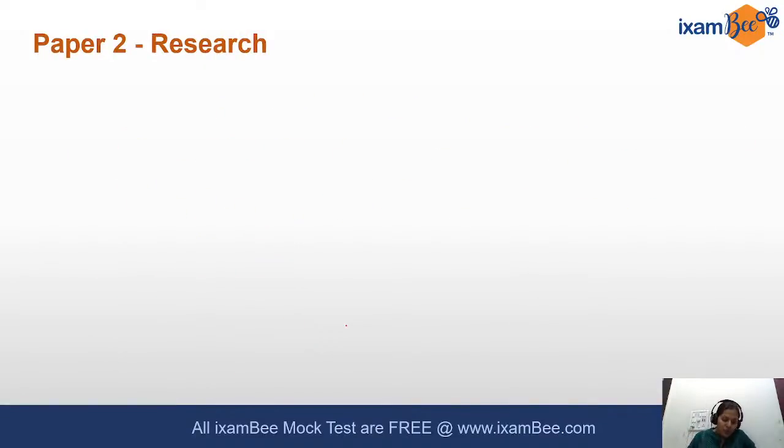So all of you who have given the paper from the research side, for you the analysis I am covering today. For research, there were actually numericals. Approximately 6 to 7 numericals have come in the research stream. Now I am talking about the research stream, not the general. In the research stream there were numericals from the economics part.